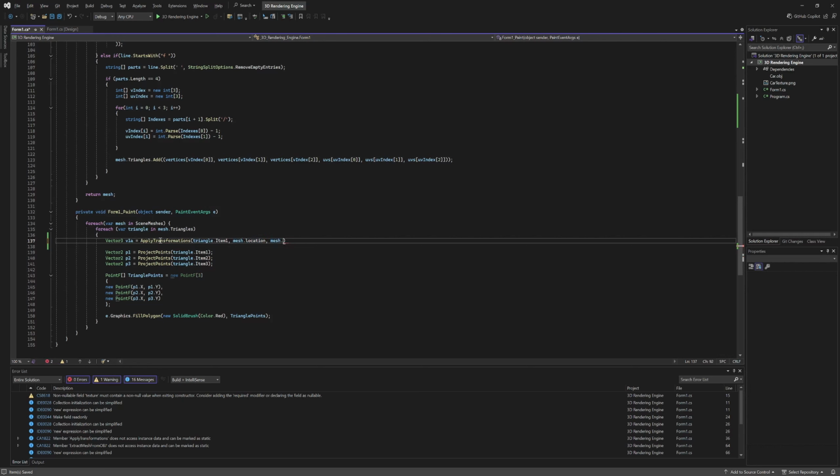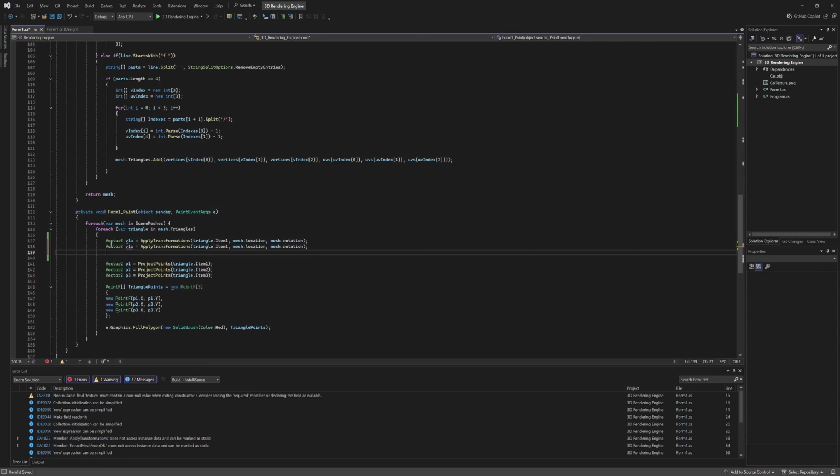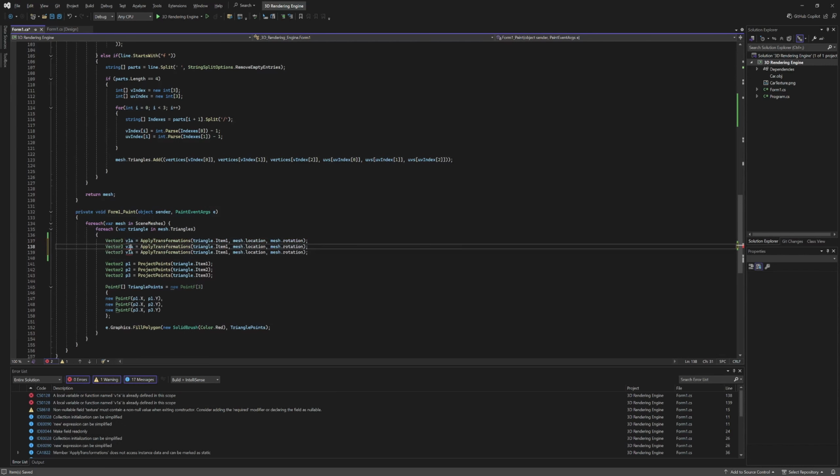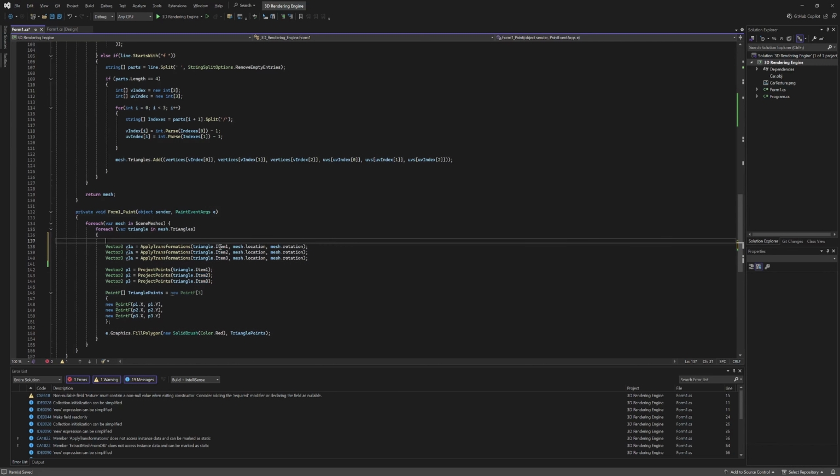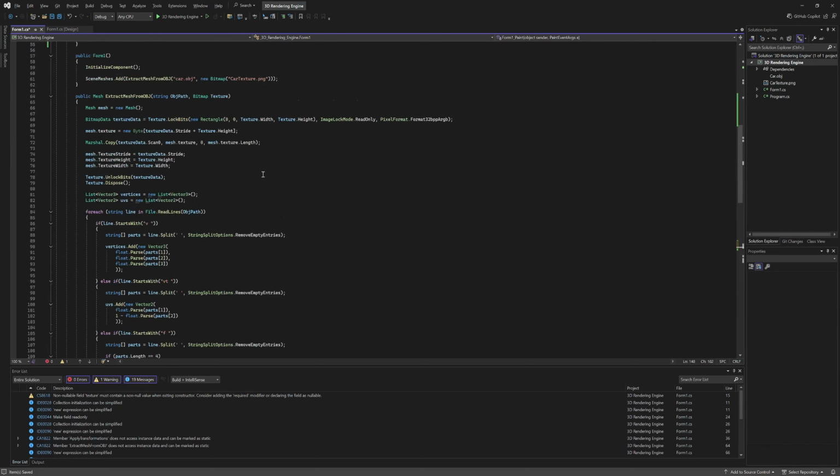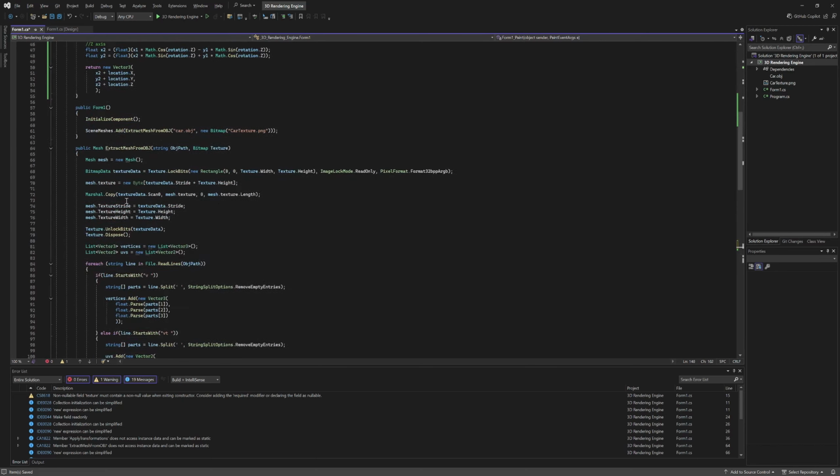We're going to copy this line and duplicate it 2 more times, change it to v2a and v3a, then item 1, item 2, and item 3. And so this piece of code here actually applies the object's transformations using our code up here.